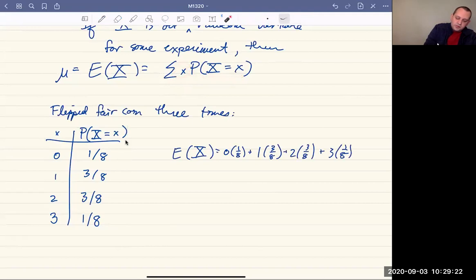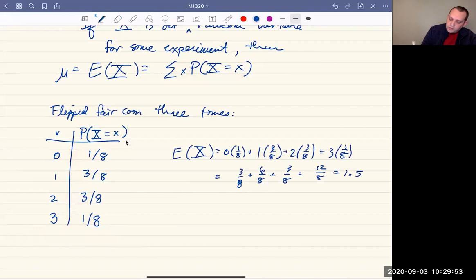So again, all we're doing is multiplying these and then adding all of those up. That's going to be our expected value for the discrete random variable. In our case, 0/8 is 0, then 3/8 plus 6/8 plus 3/8. So that's going to be 12/8 or 1.5.